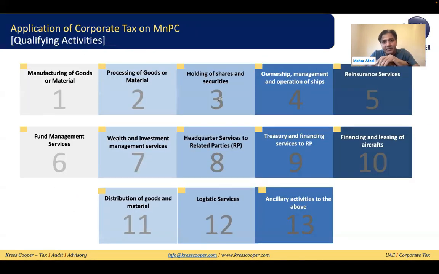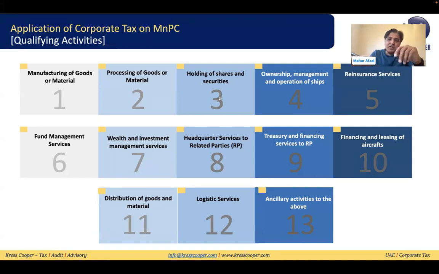These are the 13 activities. So if the qualifying manufacturing and processing company which is established within the free zone and fulfilling all related conditions is providing any services out of these 13 services to the non-free zone person, then it will be considered qualifying income. Any income other than these 13 services will be considered non-qualifying income.